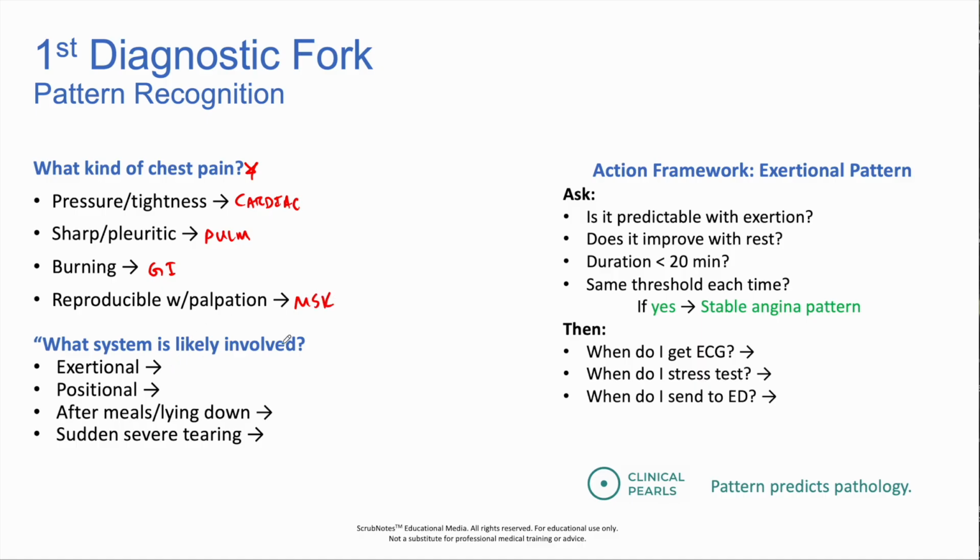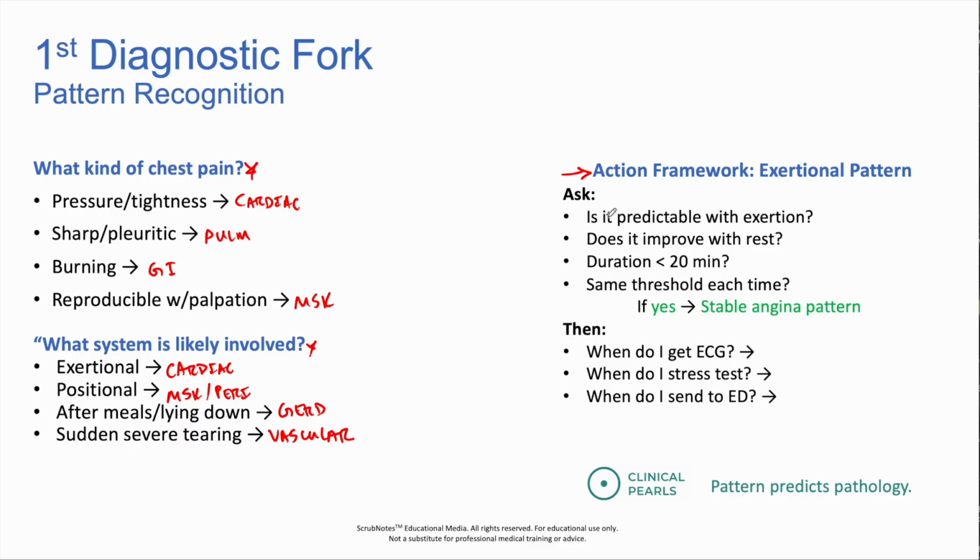But here's the next deeper layer. What pattern does it follow? Is the pain exertional? Indicates cardiac. Is it positional? That's more likely pericarditis or MSK. After meals, GERD is a likely cause. Sudden tearing could be vascular. So pattern predicts pathology here.